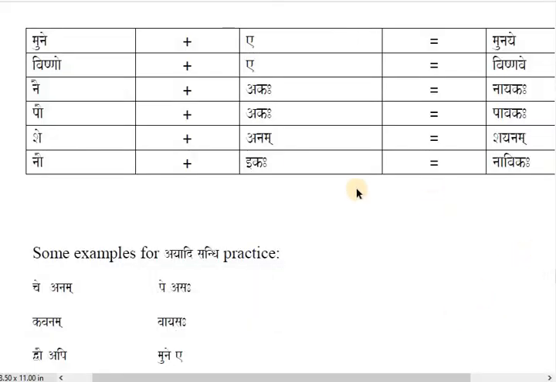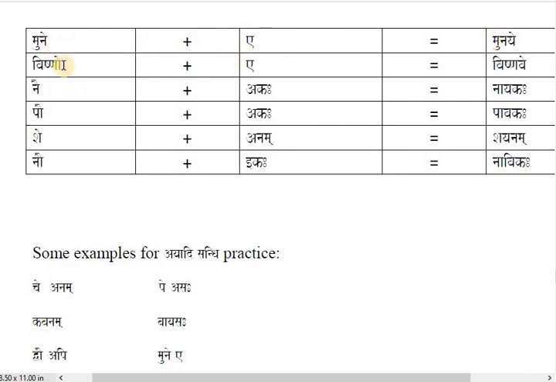Alright. So here we have Ayadi Sandhi examples. Mune plus A. As I said, Mune is ending with A sound, and next is also A. What you are supposed to convert this A to? Anybody respond? A is supposed to convert to I. So Mune and A will be Munaye.